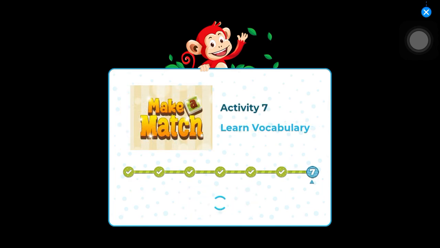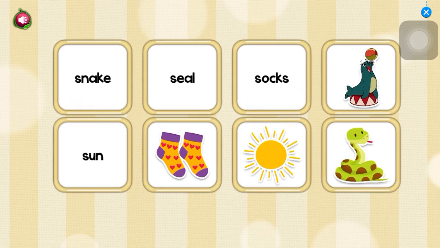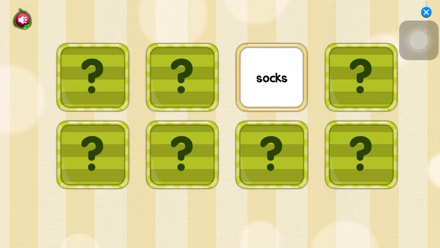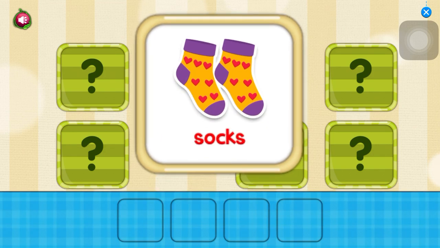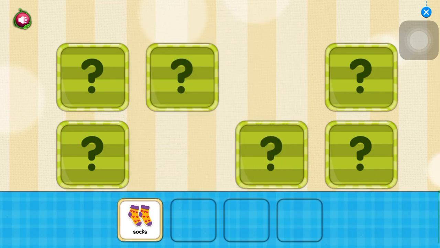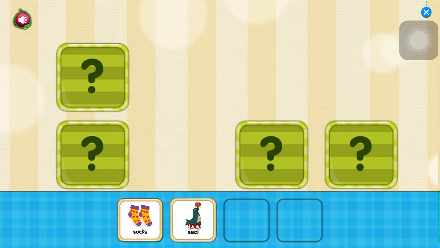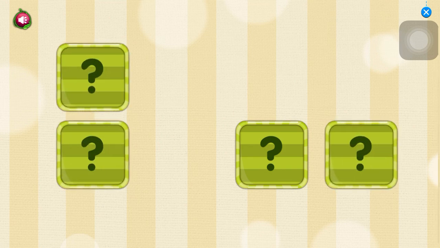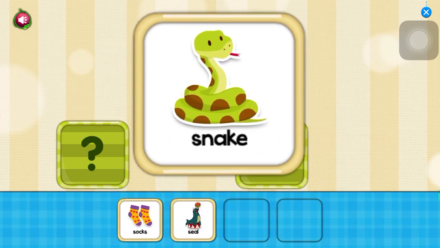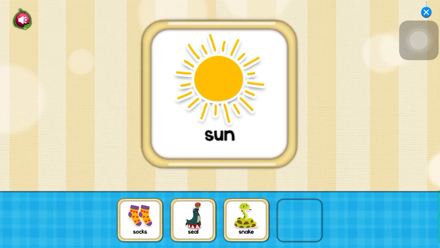Activity 7. Learn vocabulary. Choose 2 pictures that match. Socks. Seal. Socks. Seal. Sun, snake. Snake. Sun, sun.